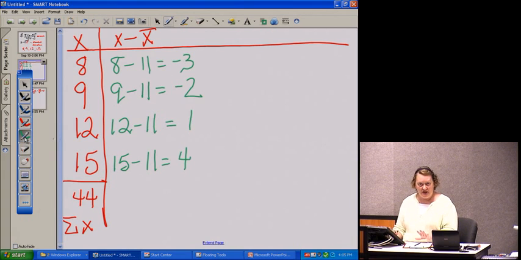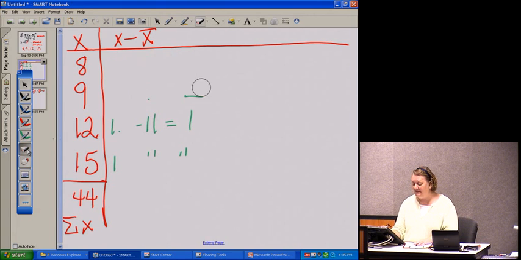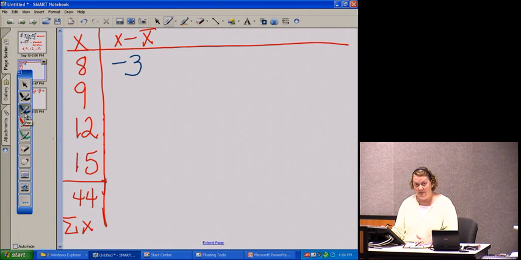especially if we can do the work in our calculator or in this case, even in our head. So I'm going to go back and I'm going to erase these out so that our table appears neater. You will either do it in your head or if you need to show the work, then just show your work there. I'm going to go back and write it in this column again, negative 3, 9 minus 11, negative 2, 12 minus 11, 1, 15 minus 11, 4.